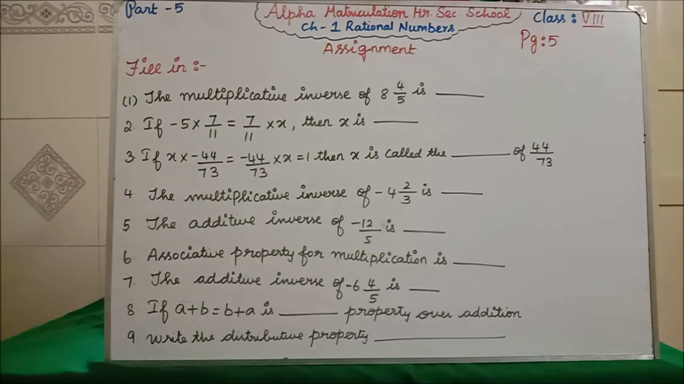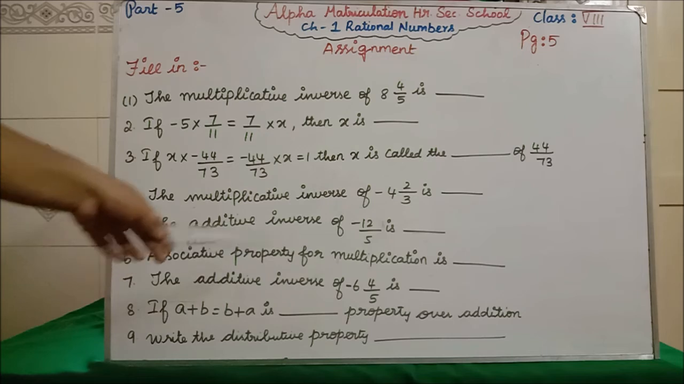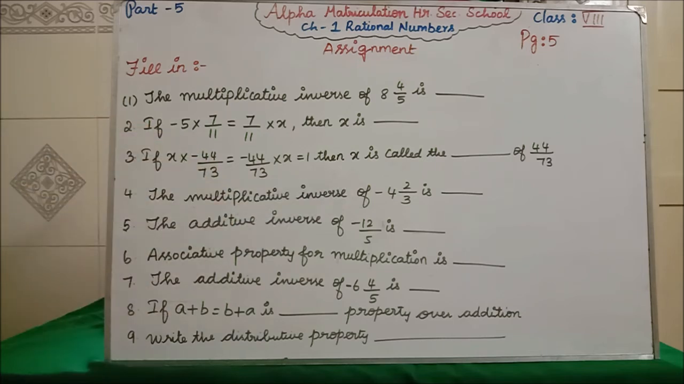Clear? Additive inverse means what I have told you. You have to change only the sign. Additive inverse means only you have to change the sign. Multiplicative inverse means you have to do the reciprocal. Associative property for multiplication is what? Associative property is what, students, for multiplication? That property you write there. Formula. Formula you have to write there.